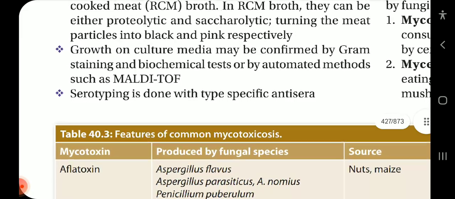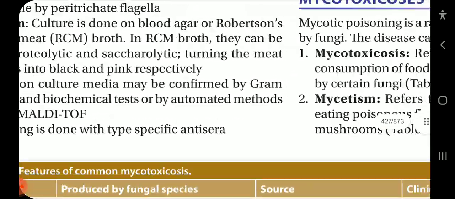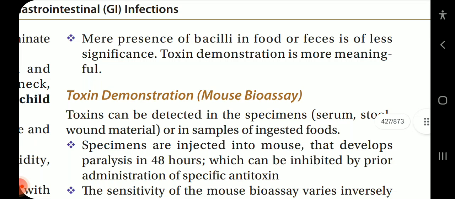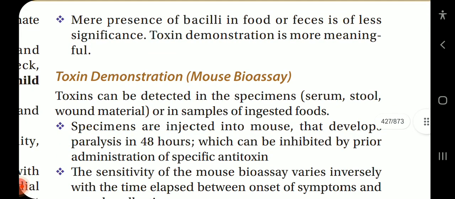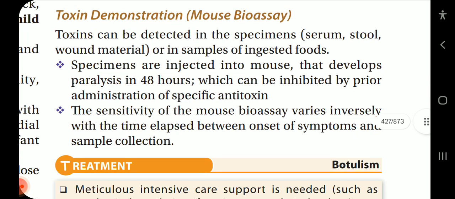Now, the toxin-mediated diagnosis. The mere presence of bacilli in food or feces is of less significance. Toxin demonstration is more meaningful. Toxin demonstration: mouse bioassay. Toxins can be detected in the specimen, serum, stool, or in the samples of